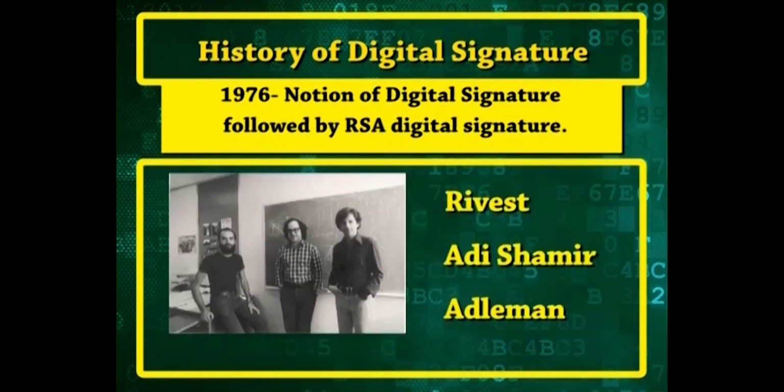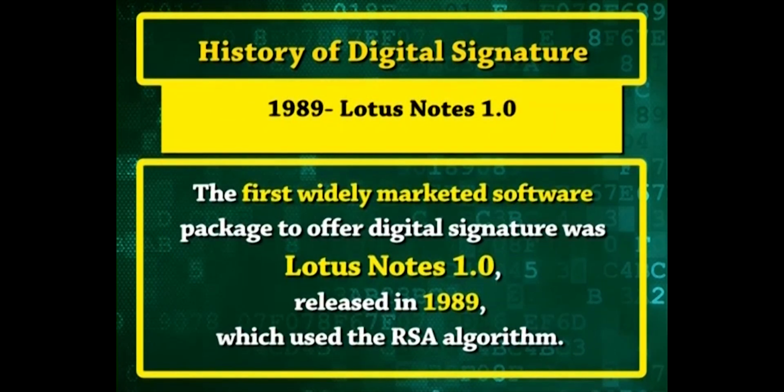Soon afterwards, Rivest, Shamir and Adleman invented the RSA algorithm, which could be used to produce primitive digital signatures. The first widely marketed software package to offer digital signatures was Lotus Notes 1.0, released in 1989, which used the RSA algorithm.